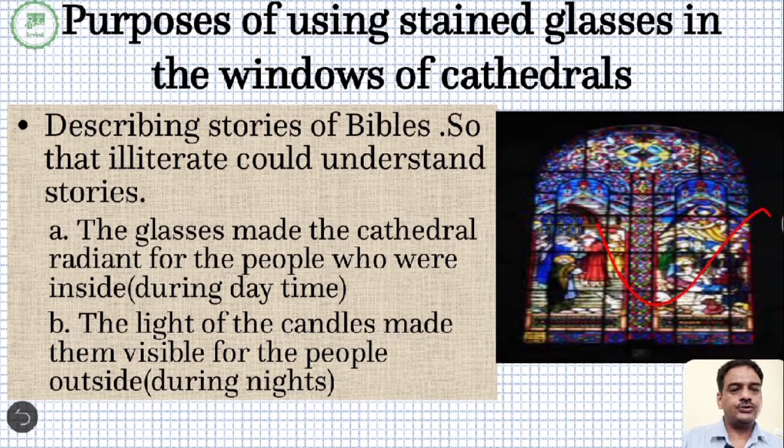The glass made the cathedral radiant for the people who were inside during the daytime, and when candlelight was burning inside the church, the images became visible from the outside. Through these pictures, the people used to understand the stories of the Bible. Especially these images were made for those people who were illiterate. So it was a great help for illiterate people, so they could also learn the stories of the Bible through these images. So that was a feature of these cathedrals.